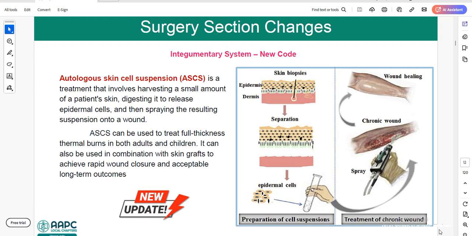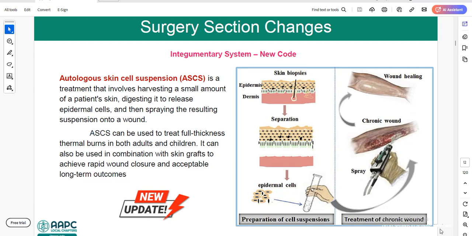What is the purpose of this autologous skin cell suspension? Most of the time, the physician will use this technique for treatment of dermal burns, traumatic avulsions, surgical excisions, or resection of skin cancers. For example, if the patient has skin cancer, the physician will remove the skin, correct?